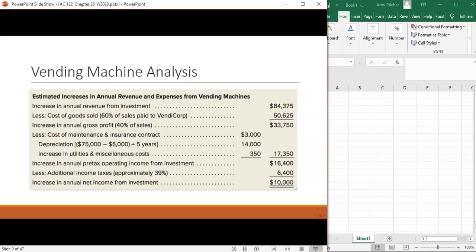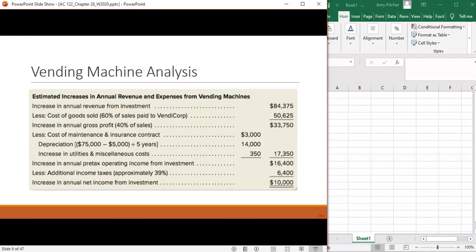Then we have depreciation, the maintenance and insurance contract that we have to pay, and any increase in utilities and other costs that might come with taking on these vending machines. We consider our income tax amount, and we calculate that we're going to increase our annual net income by $10,000 a year by putting money into this investment.